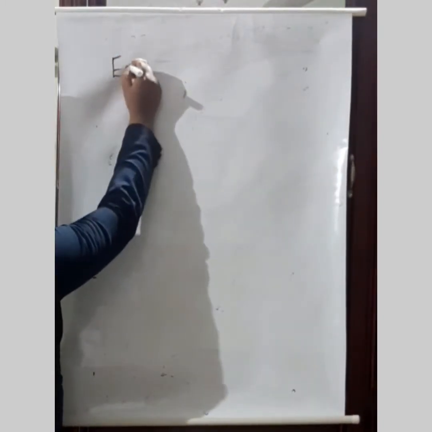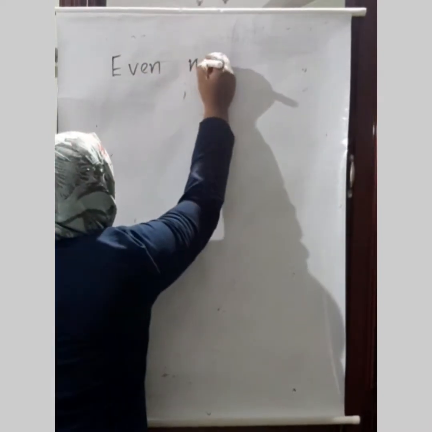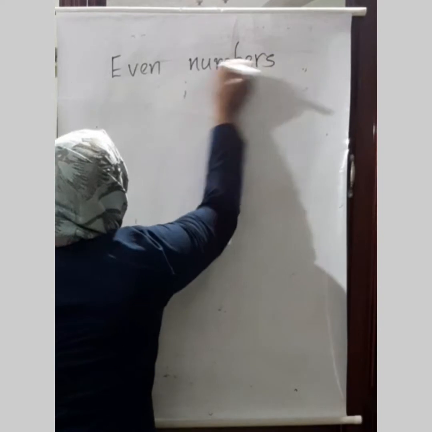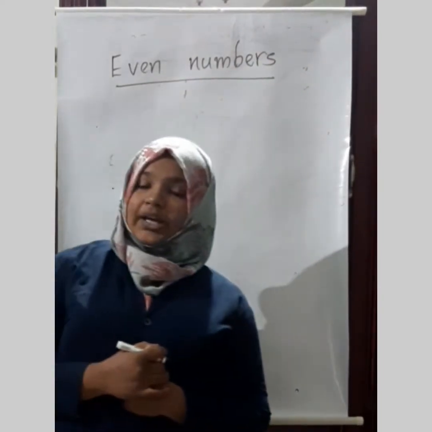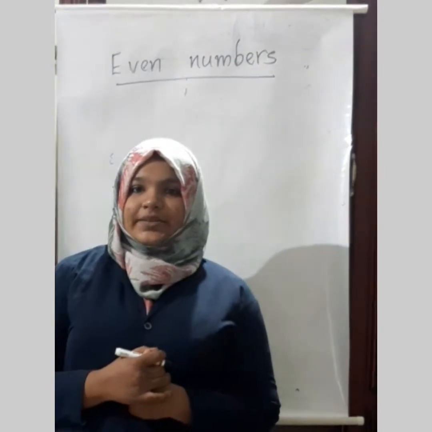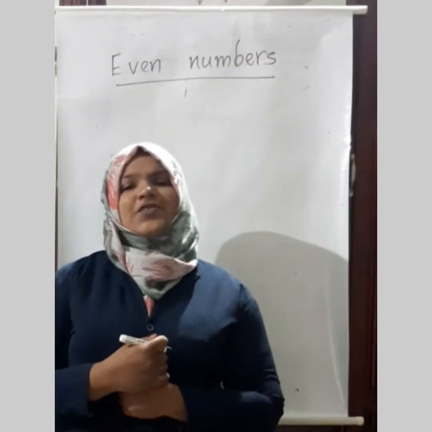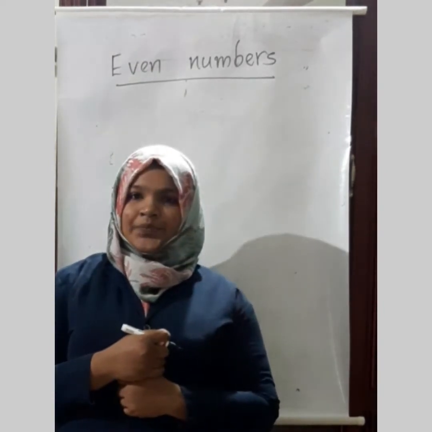So let's start with even numbers. What is meant by even numbers? Or could you say the smallest even number? Or would you say any 5 even numbers?